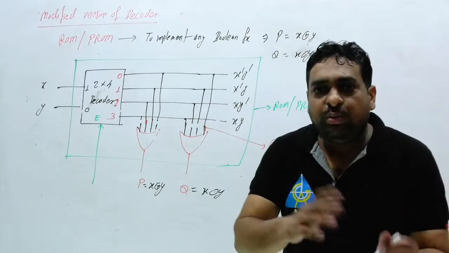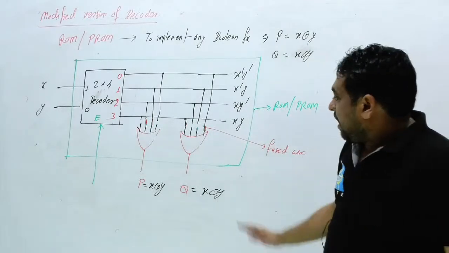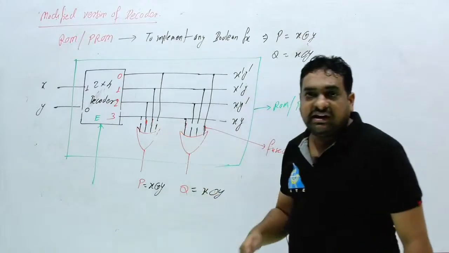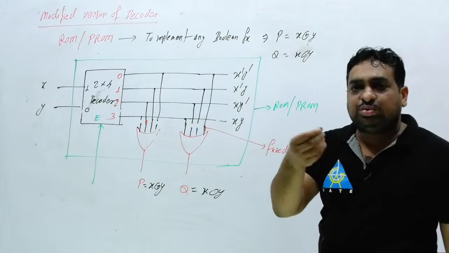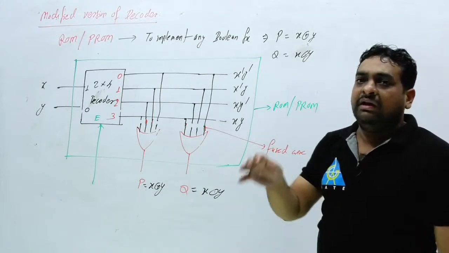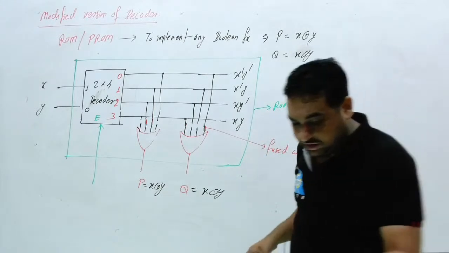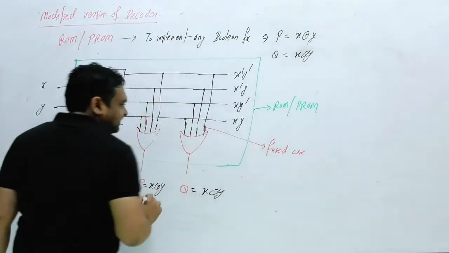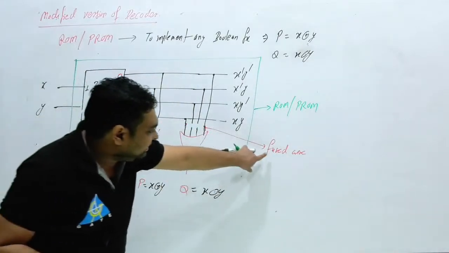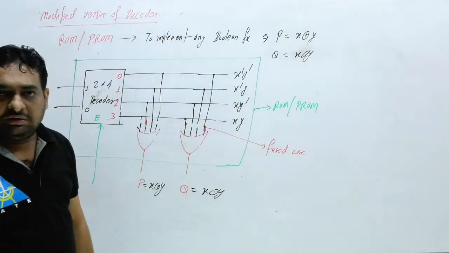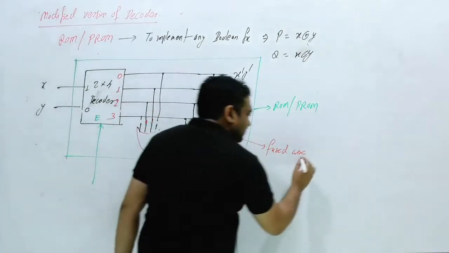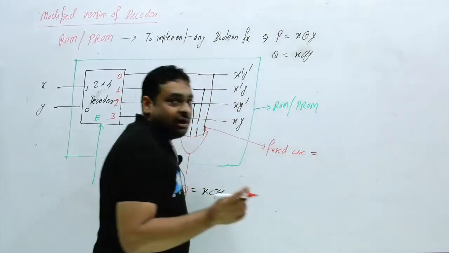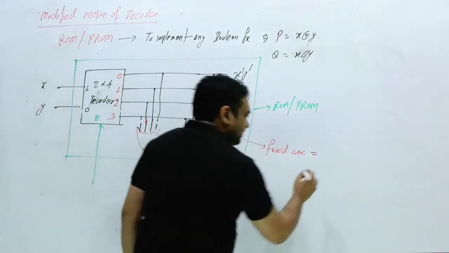Clear? How can we connect or disconnect these switches? Different types of switches are available in today's world. Previously I wrote fused switch. If you are considering a fuse wire, or fuse switch, this is nothing but ROM.